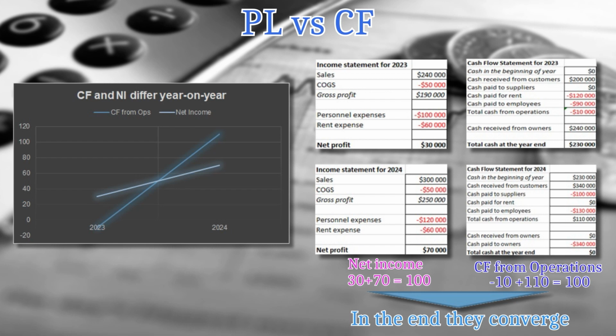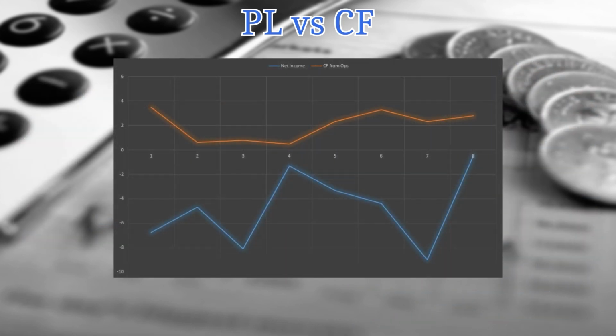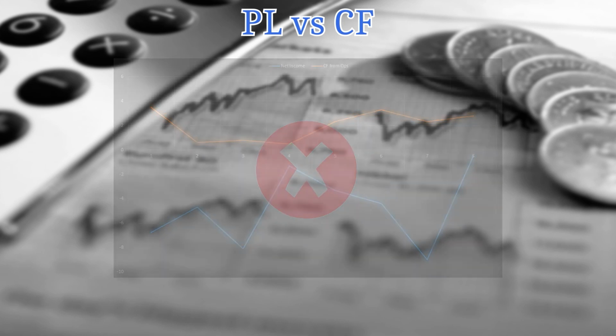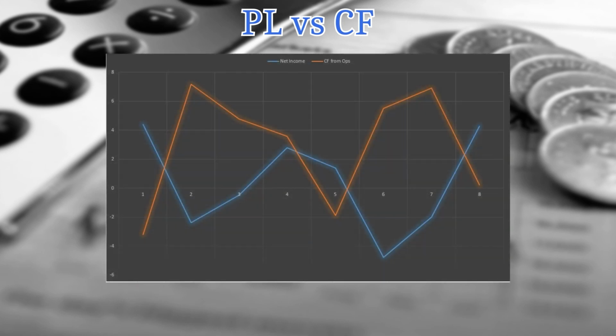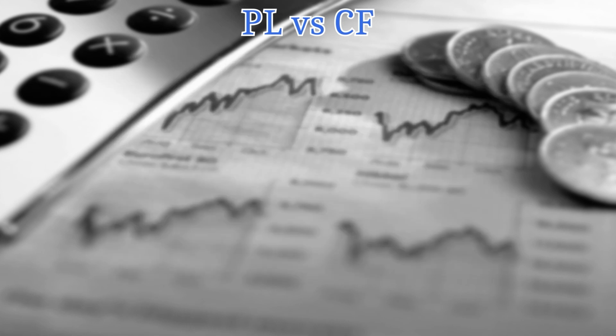What does it mean? It means that those two measures, cash flow from operations and net income, are very much connected. They're intertwined. You cannot have constantly positive cash flow from operations with negative net income. At a certain moment in time, you will have a negative cash flow from operations. You will run out of money, even if you have a positive cash flow at the moment. On the other hand, if you are profitable, you should not be very much worried about negative cash flow from operations. It can be a temporary thing. You should worry about profit.